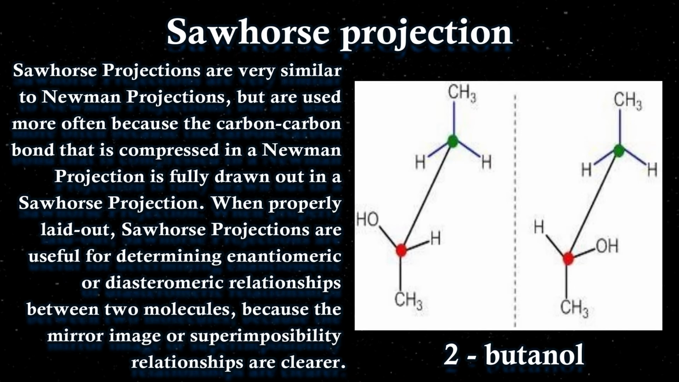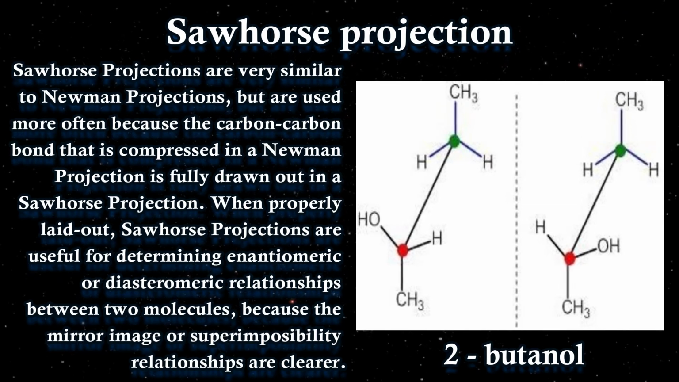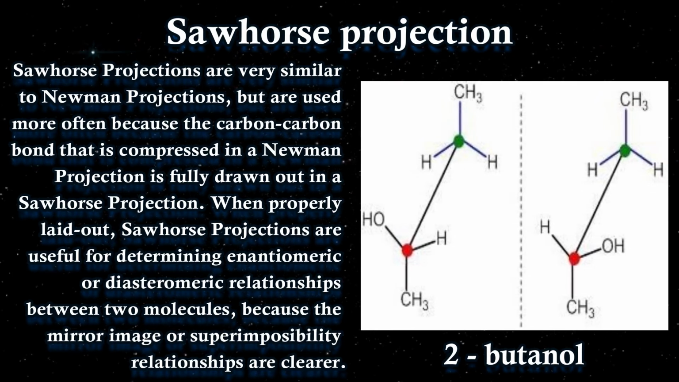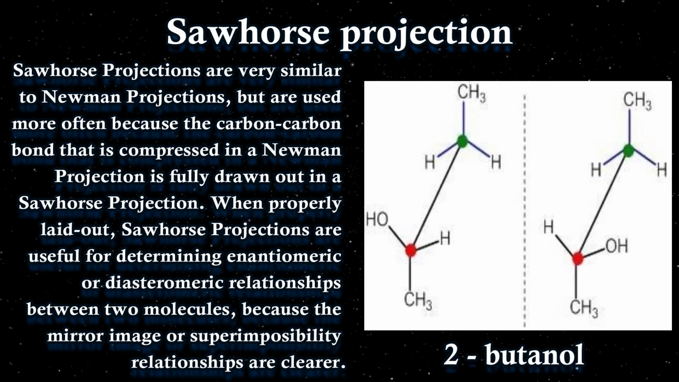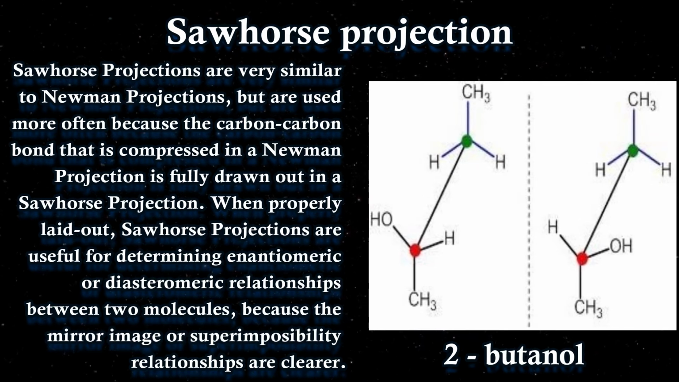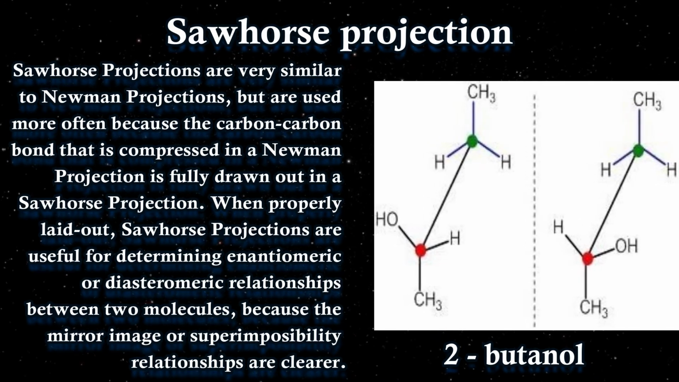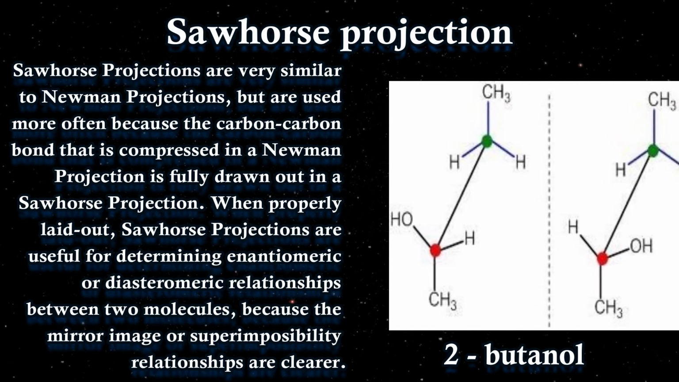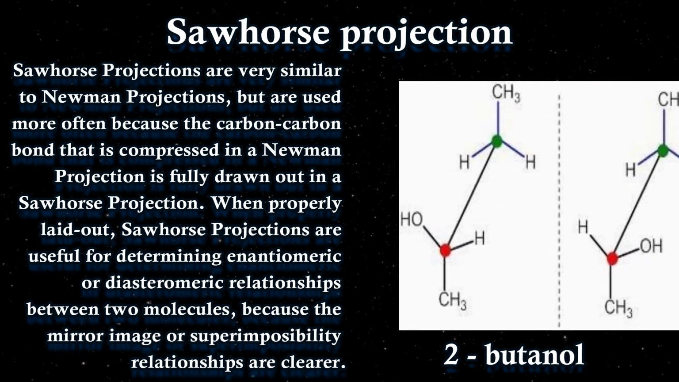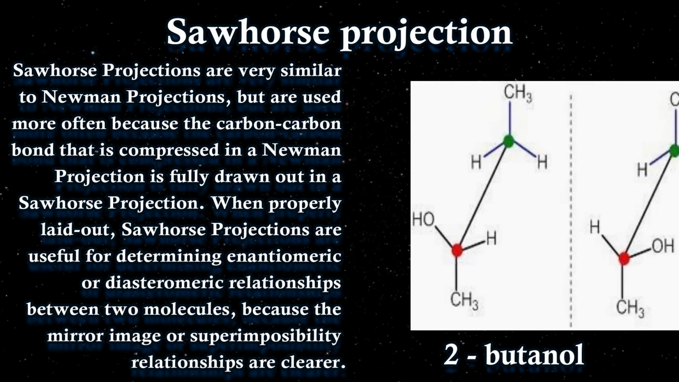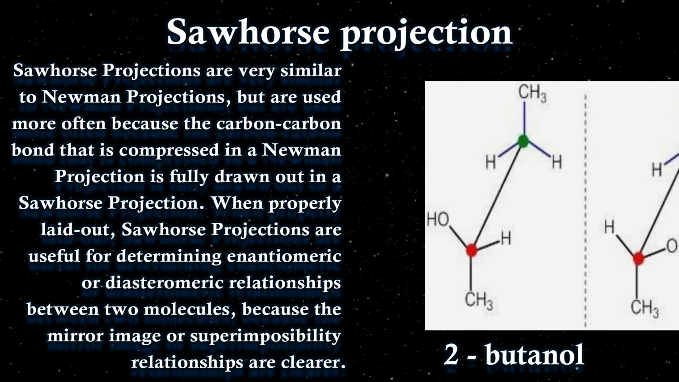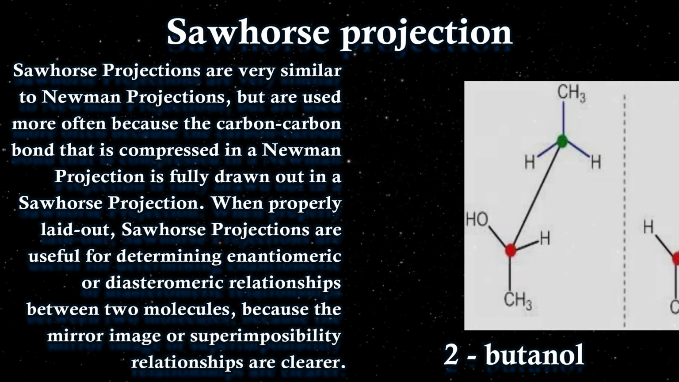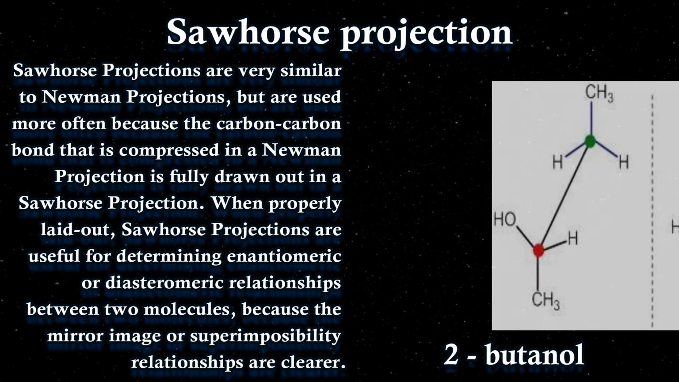Now, as you can see, the Sawhorse and Newman projections are very similar to each other. Again, I am saying that proximal and distal carbons are present in both of the projections, but in Sawhorse it is fully drawn and noticeable, and in Newman it is not that noticeable. Okay, so these were the 3 different types of projections that we have come across, right?